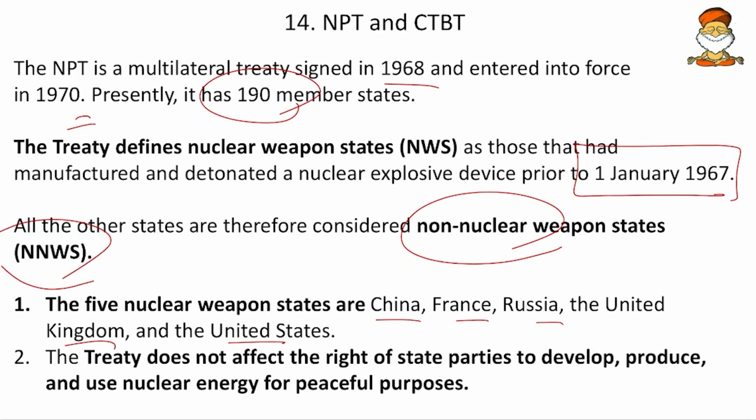And then the treaty does not affect the right of the state parties to develop, produce and use nuclear energy for peaceful purposes. So these states can have nuclear arms, and others cannot have nuclear arms, but they can have nuclear only for peaceful purposes. That is, they can have electricity out of the nuclear reactors, but they cannot build any nuclear weapons. So this was partiality. That is why only these 5 nations should have nuclear armaments, why others cannot. So that is why India was also against it, and India, North Korea, we didn't sign that treaty.